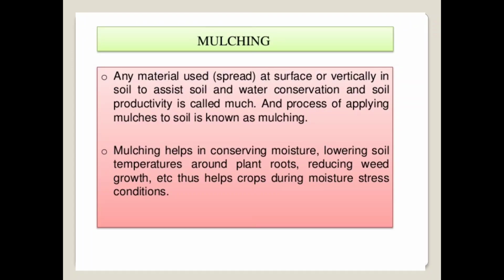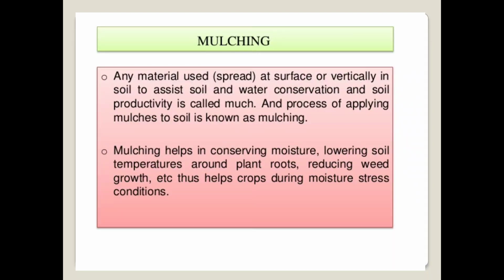Then the next important practice used to mitigate drought, that means to minimize the drought condition in the rain-fed situation, is mulching. So we should know the definition as well as the concept of mulching. Firstly, we will discuss the definition of mulching. Mulching is defined as any material which is used on the surface or vertically in soil to assist soil and water conservation and soil productivity.